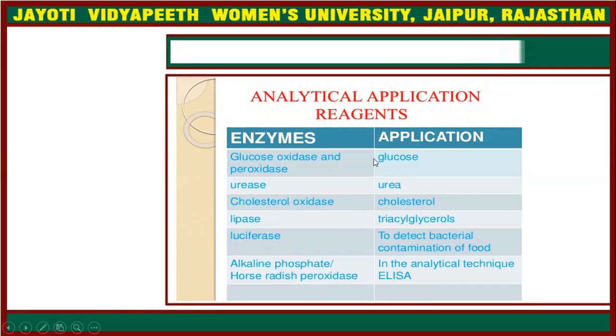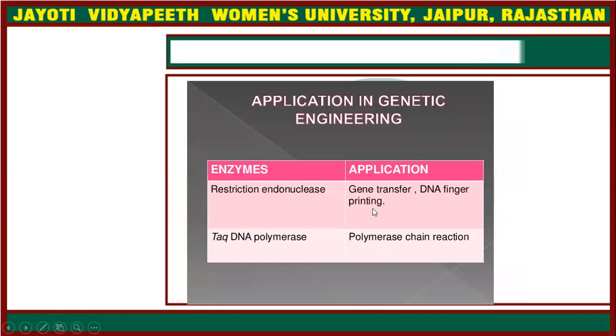Analytical roles of enzymes include glucose oxidase, which has an important role in glucose detection. Urease is used in the detection of urea. Cholesterol oxidase is used in detection of cholesterol. Lipase is used in detection of triacylglycerols. Luciferase is used in the detection of bacterial contamination of food. Alkaline phosphatase has an important role in the analytical technique of ELISA.